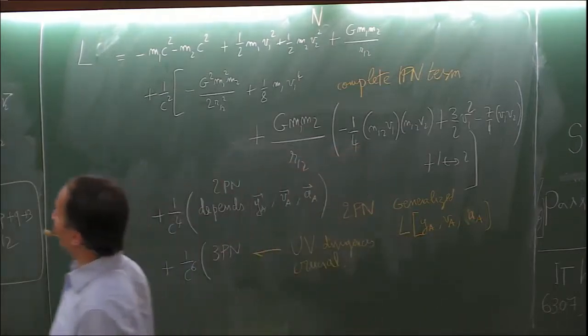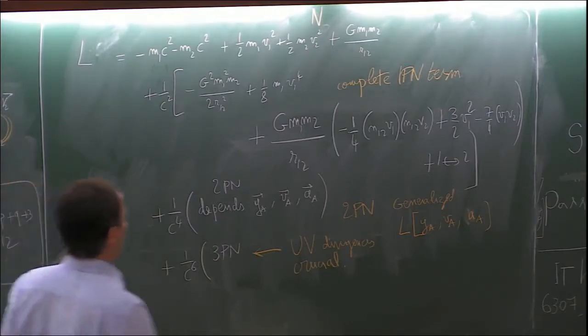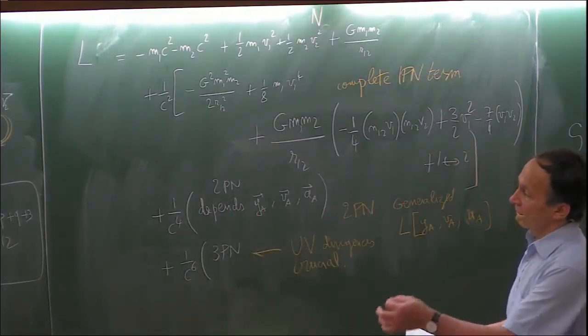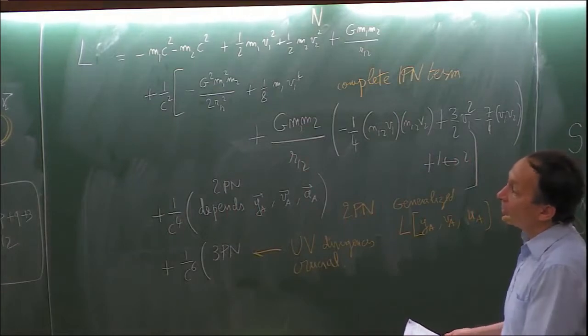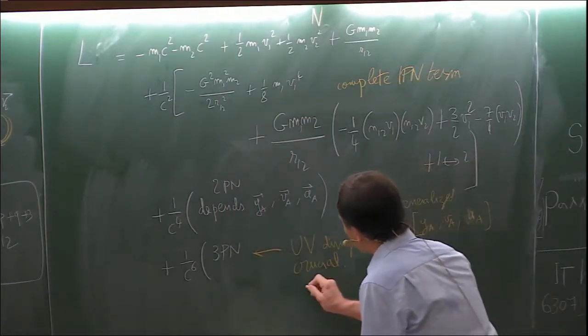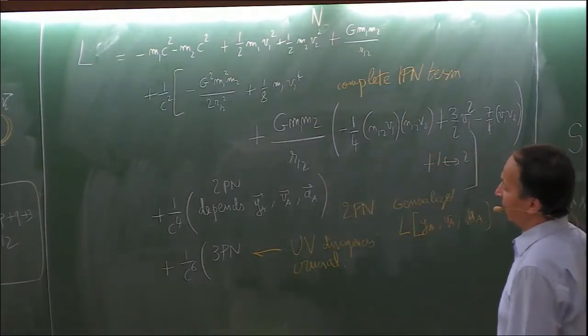And UV divergences are due to the fact that we model our compact object by point particles. This is something very common in quantum field theory. You always have these UV divergences because of your model for the particles, just described by point particles with delta functions. And then you have a regularization, which is absolutely crucial to implement.